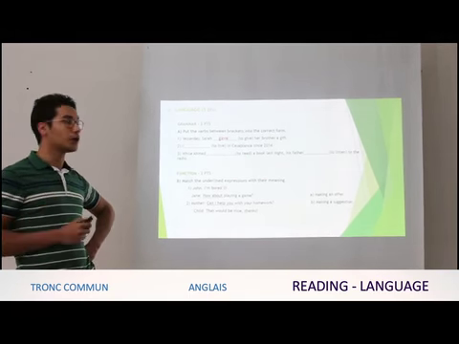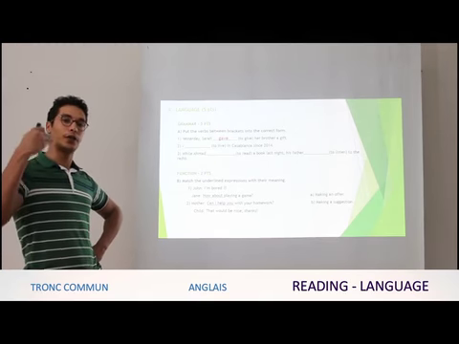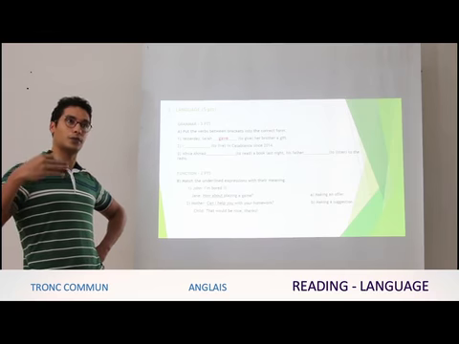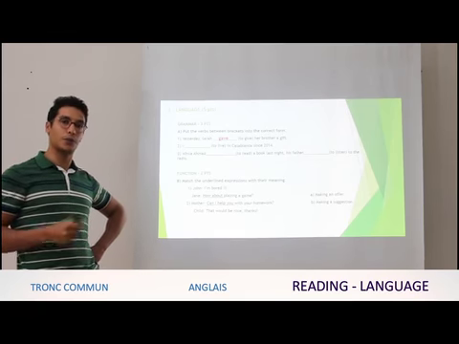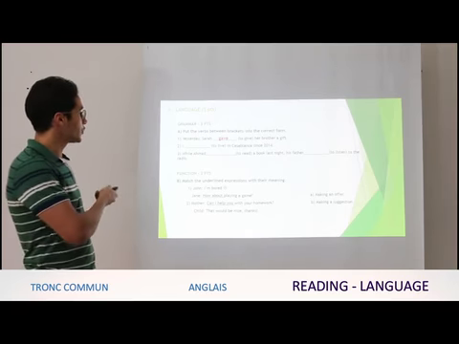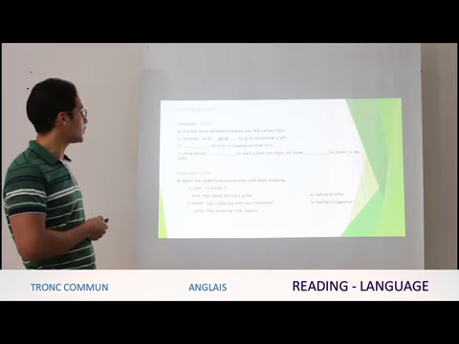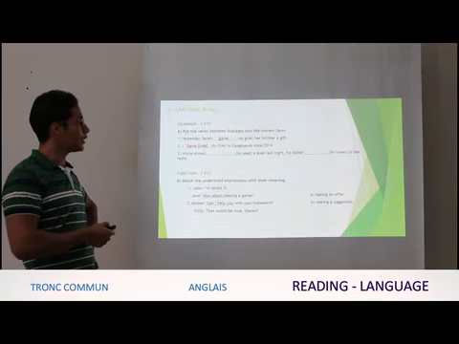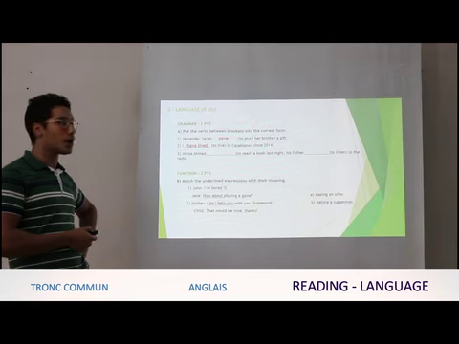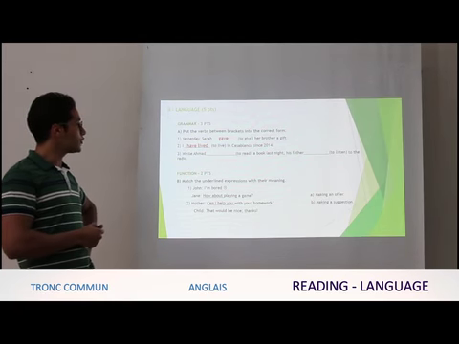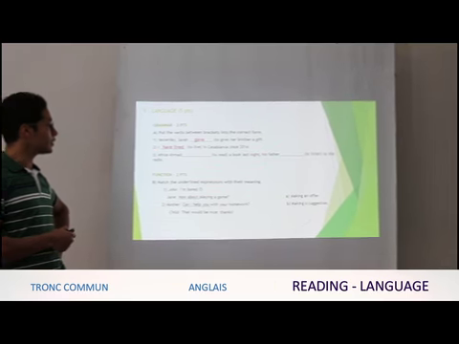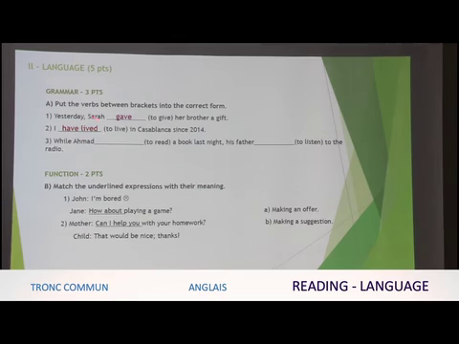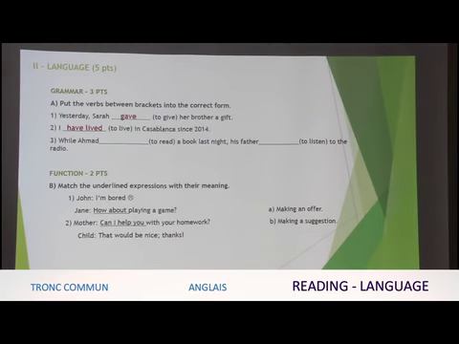And one of the uses of the present perfect is to show a relationship between the past and the present. It indicates a cause and effect relationship between the past and the present. So the present perfect here of the verb to live becomes: I have lived in Casablanca since 2014. As you know, the rule for the present perfect is subject plus have or has plus past participle.